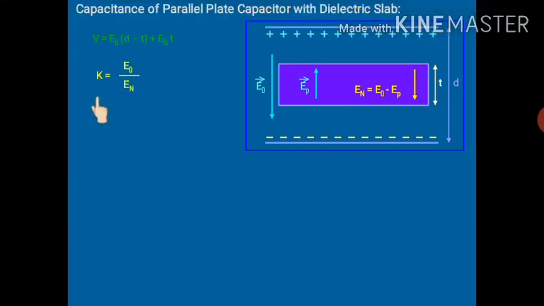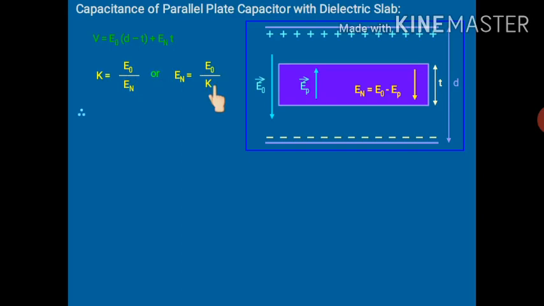Now, dielectric constant we have already discussed. It is the ratio of the applied electric field to the net electric field. That's what is written over here: K is equal to E0 upon En. From here we can write it for En as well, so En will be E0 upon K. That is also written over here.